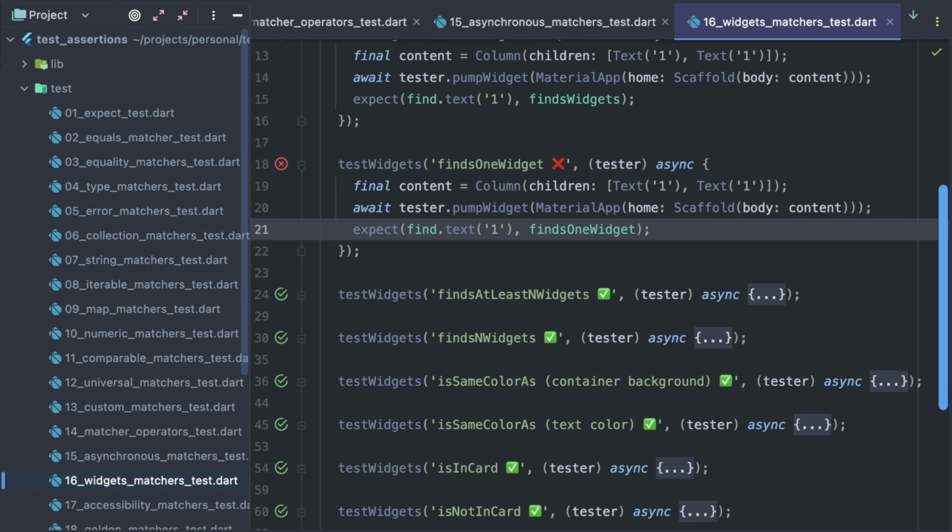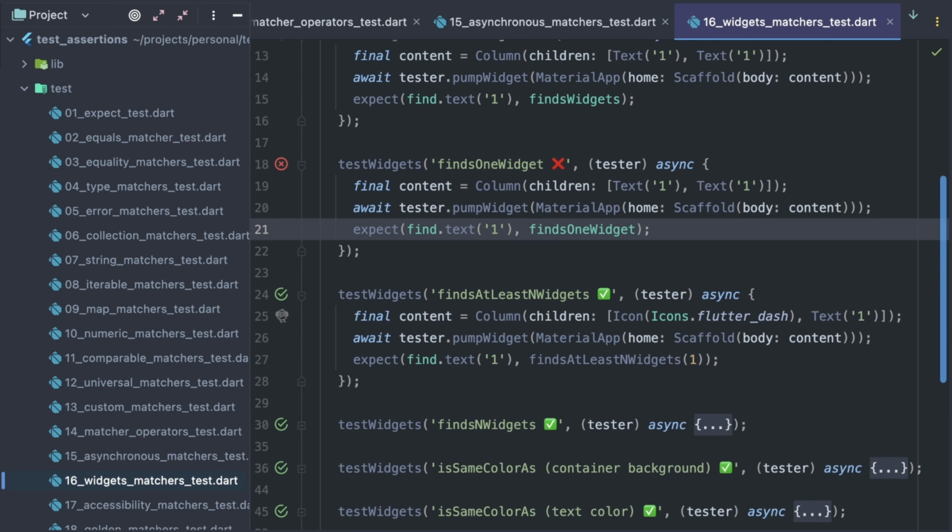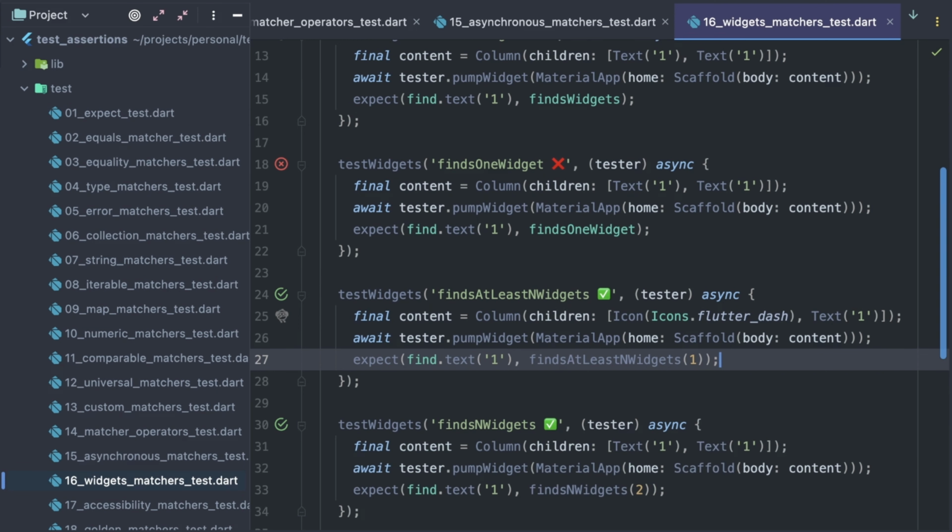The same is with the next pair of matchers. findsAtLeastNWidgets can tolerate more widgets in the tree than it was asked to find, and findsNWidgets expects exactly n widgets in the widget tree.